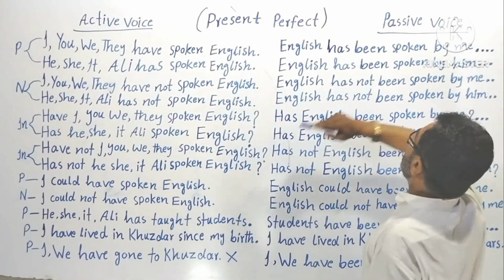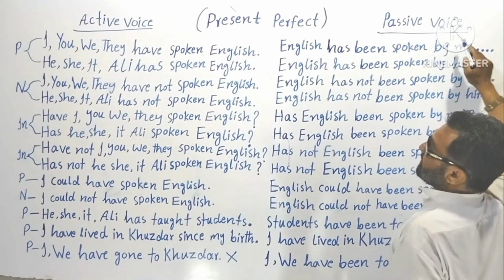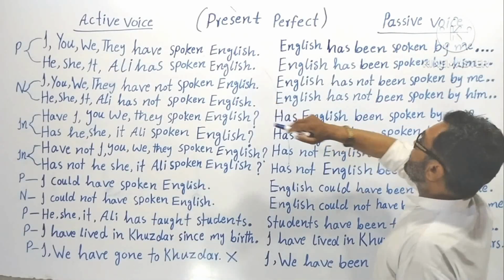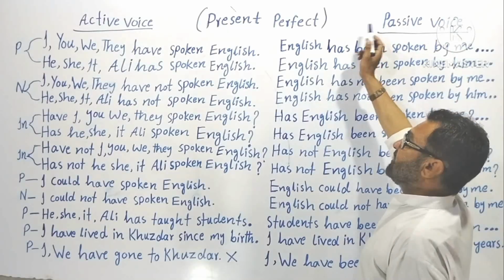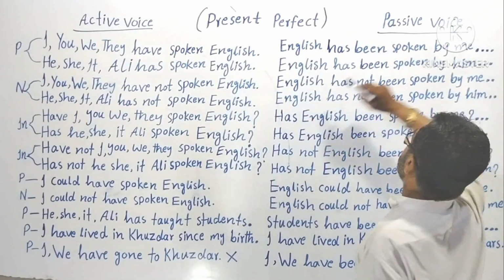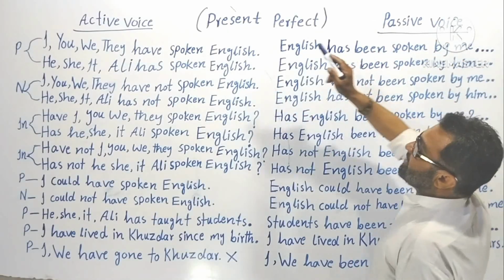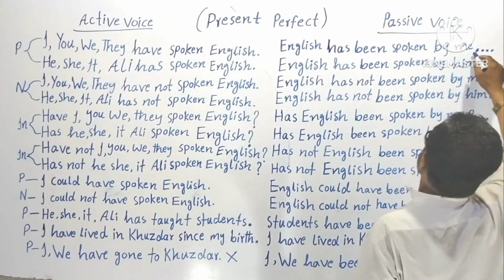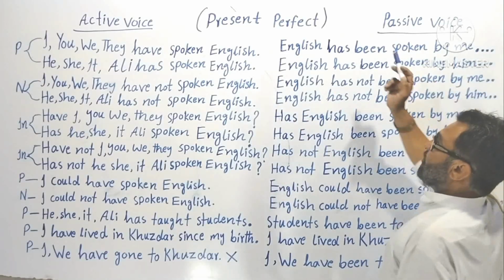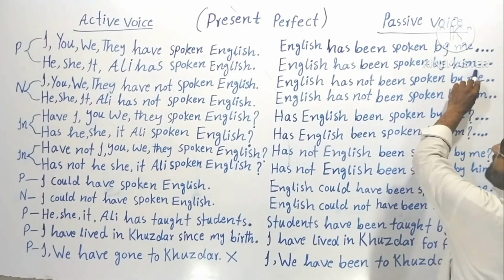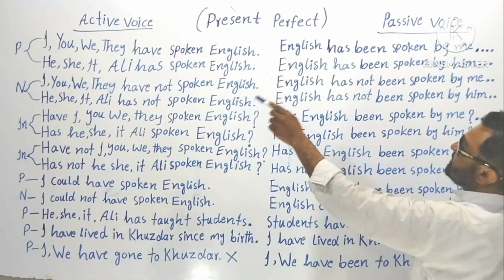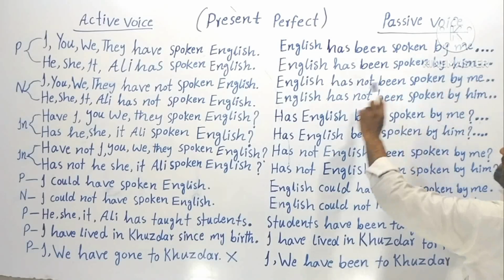There that is I, here it should be me. There that is you, here it should be you, because you has no change. There that is we, here it should be us. There that is they, here it should be them. Understood? There that is he, here it should be him. There that is she, here it should be her.